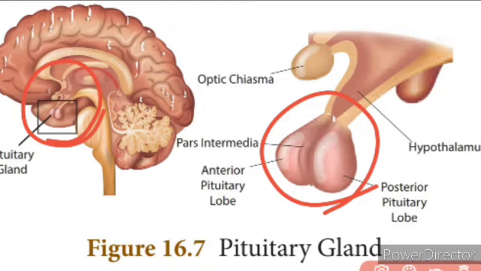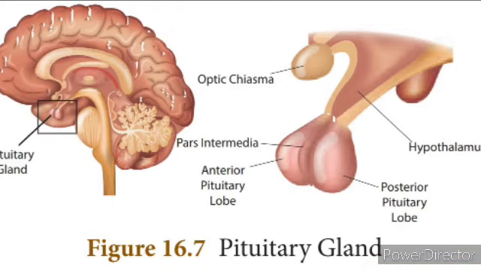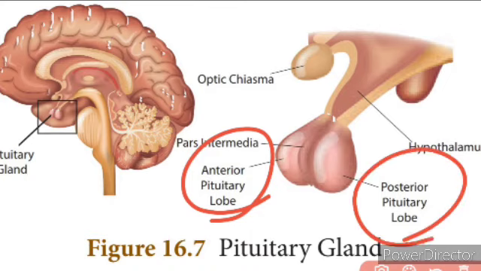Next, the pituitary gland consists of two lobes, isn't it? This is the anterior pituitary lobe, and this is the posterior pituitary lobe. The anterior pituitary lobe is called the adenohypophysis, and the posterior pituitary gland is called the neurohypophysis. The pituitary gland is the major endocrine gland in most of the vertebrates, and it is also called the master gland because it controls all other endocrine glands present in the human body.